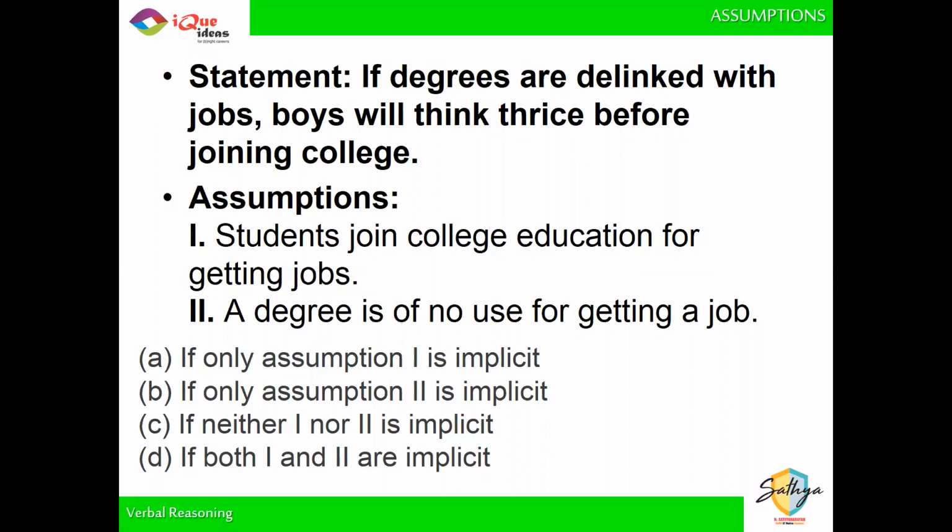It is not an assumption that you are making for this particular statement. So the second one, that if a degree is of no use for getting a job, that is not what the statement is about. The statement says if degrees are delinked with jobs. So this is not an implicit one. So it's not an assumption at all. The second statement is a statement. It's not an assumption. So it's only the first one which is required for this particular thing. So I will say only the first one is an assumption for the given statement to be true, not the second one.